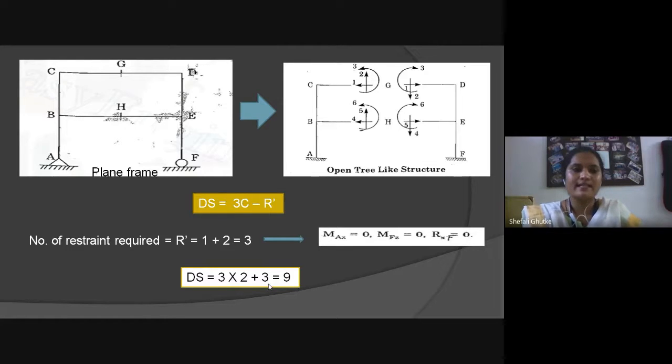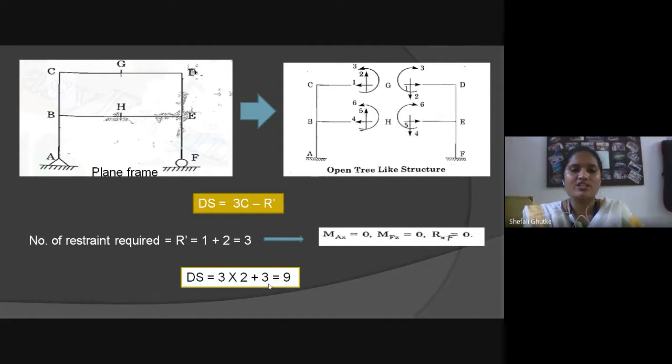So we can see here, according to the first diagram, hinge support has two reactions, vertical and horizontal, and at the joint the reaction is only one vertical reaction. So the number of resistance required R dash is 1 reaction for roller and 2 reactions for hinge support.